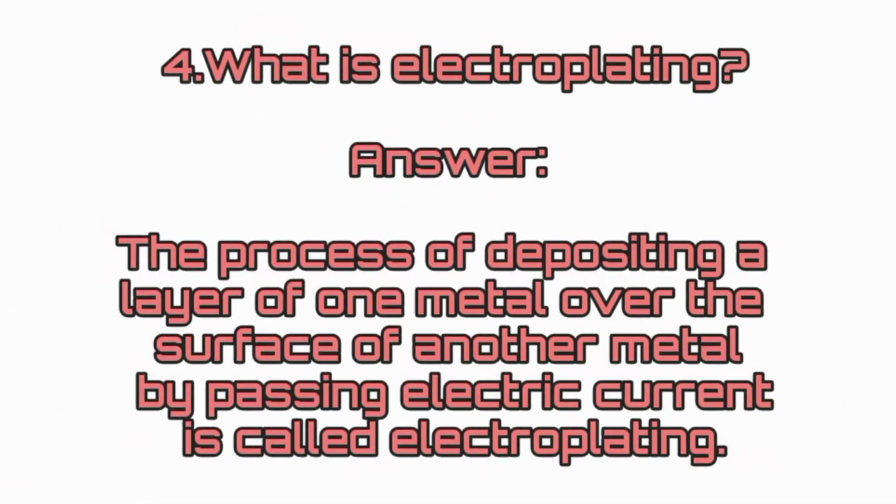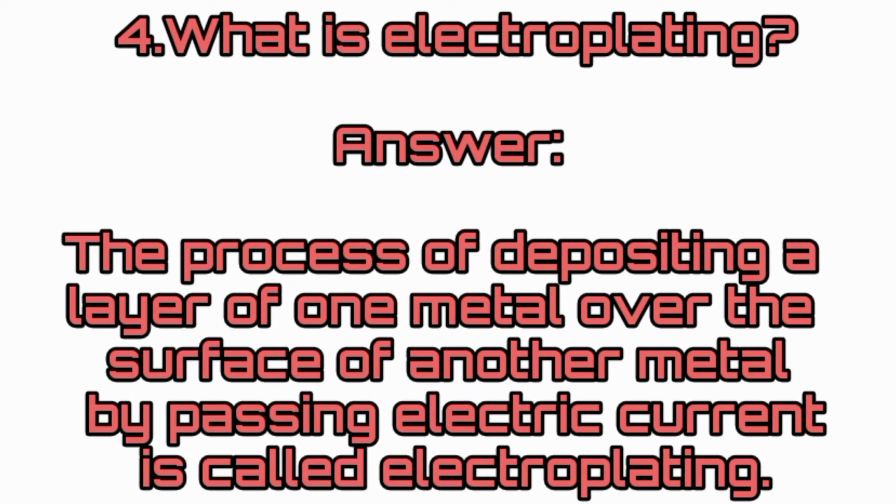What is electroplating? Answer. The process of depositing a layer of one metal over the surface of another metal by passing electric current is called electroplating.